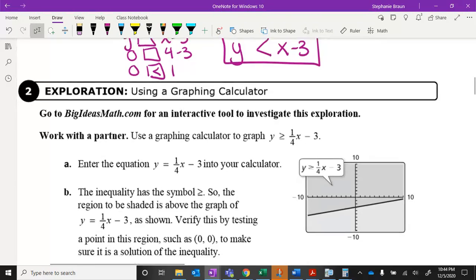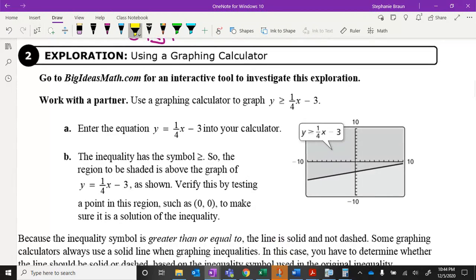Okay, using a graphing calculator, take a minute to write down this inequality so that when I change screens, you're okay. y is greater than or equal to 1/4 x minus 3. And we're going to start by putting the equation into your calculator. So we're going to start with y equals 1/4 x minus 3.